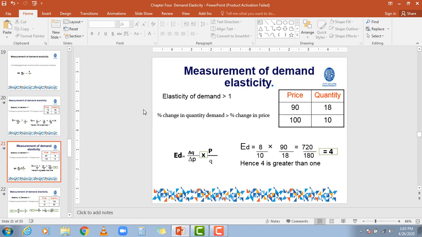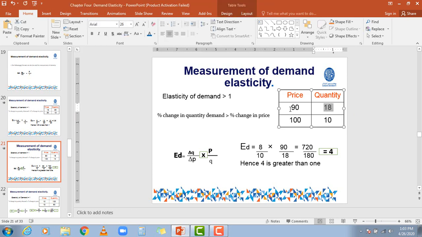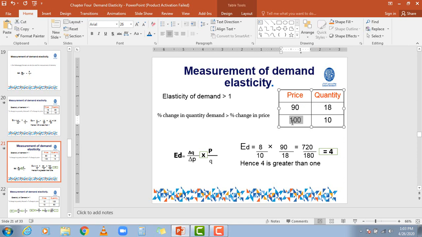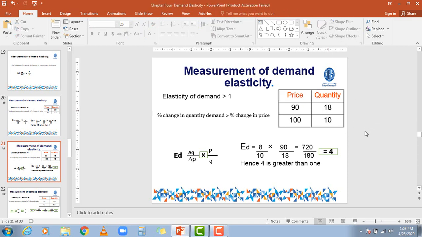There is a change in the level of price. Now let's consider the reaction of demand. The quantity demanded at price 90 was 18, but when the price became 100, the quantity fell to 10.